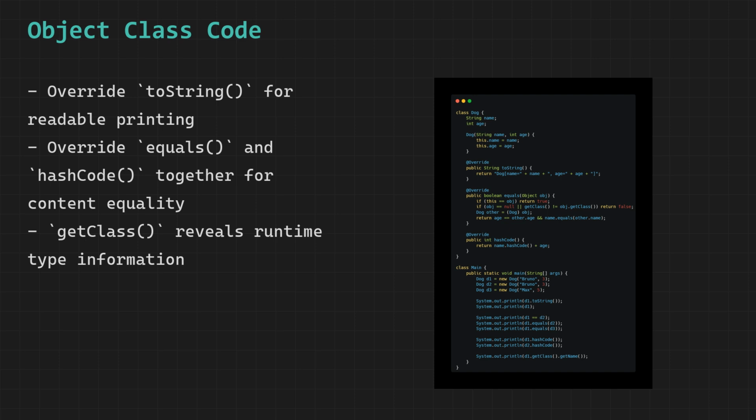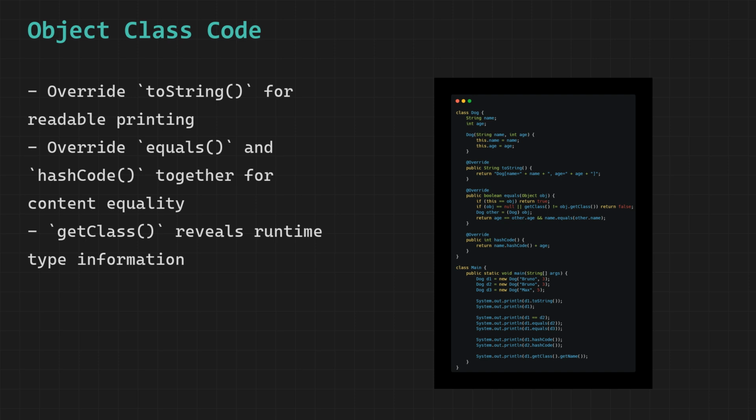When we call equals on d1 and pass d2, the result is true. Our overridden equals method checks whether they are the same object in memory, which they are not. Then it checks whether they belong to the same class, which they do. Then it compares name and age. Both name and age match, so equals returns true. When we call equals on d1 and pass d3, the result is false. Max and age 5 do not match Bruno and age 3.